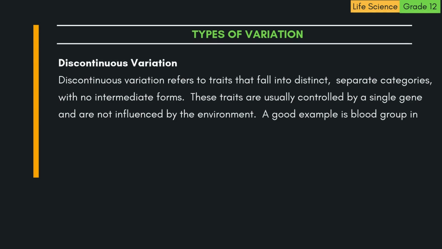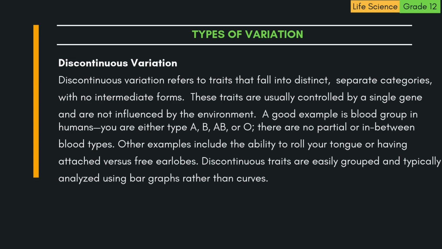2. Discontinuous variation. Discontinuous variation refers to traits that fall into distinct, separate categories, with no intermediate forms. These traits are usually controlled by a single gene and are not influenced by the environment. A good example is blood group in humans. You are either type A, B, AB, or O. There are no partial or in-between blood types.